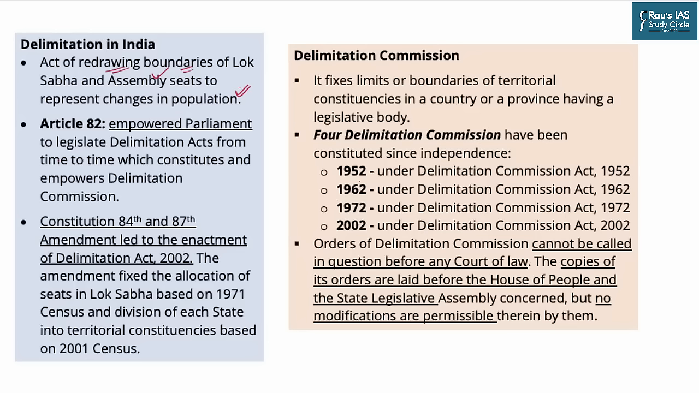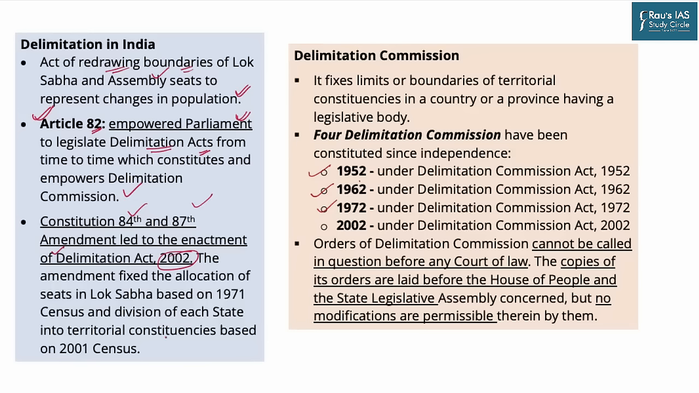This delimitation exercise is given under Article 82 of the Indian Constitution, which empowers Parliament to legislate a separate delimitation act from time to time for this exercise. For your information, the Delimitation Commission is created under the Delimitation Act. It is not mentioned directly in the Constitution of India, so you have to have a clear idea on that. Under Constitutional Amendments 84 and 87, a separate Delimitation Act was created in 2002. Similarly, it was created three times in the past also.